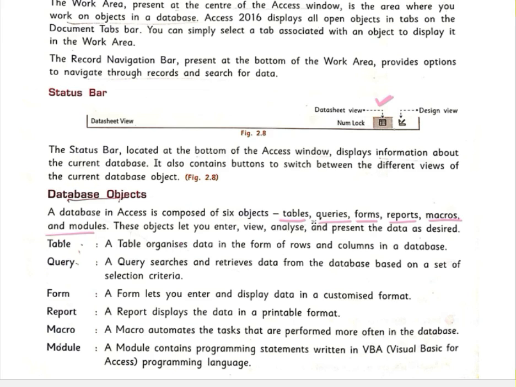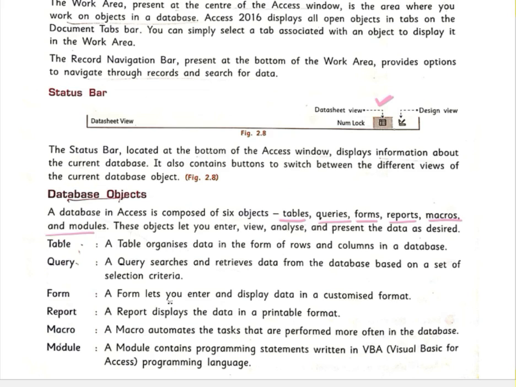A form lets you enter and display data in a customized format. Customized format means you can change the way it looks; it depends upon you in which way you want to set the data. Then a report displays the data in a printable format. After making the data, if you want to print it, the report will show the data in the way it will look after printing.